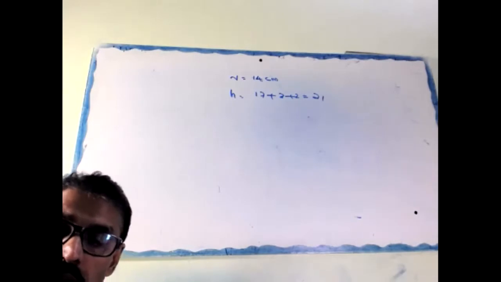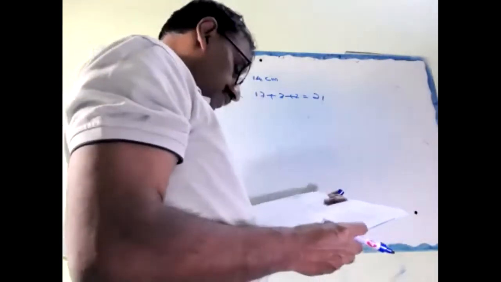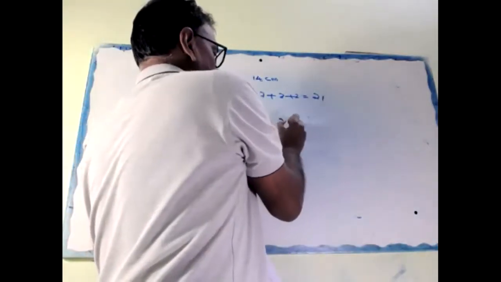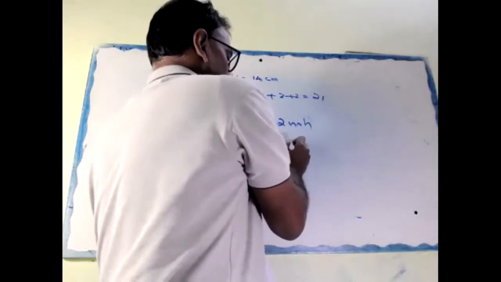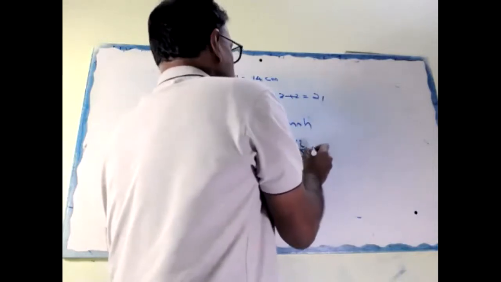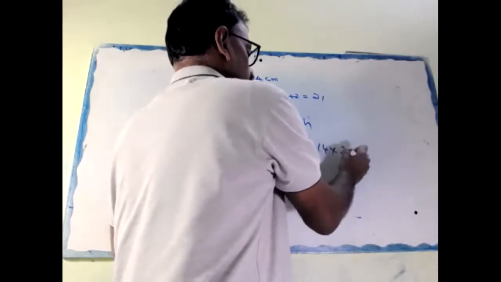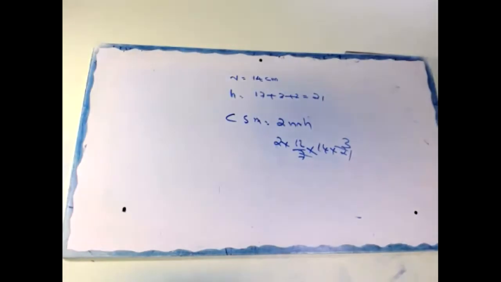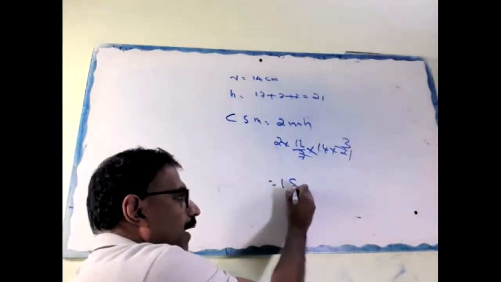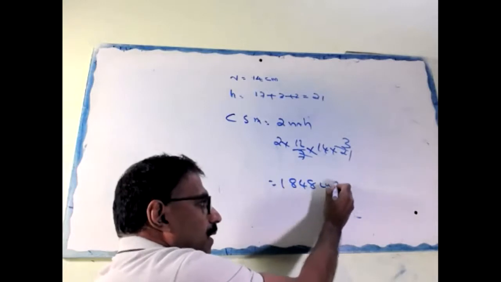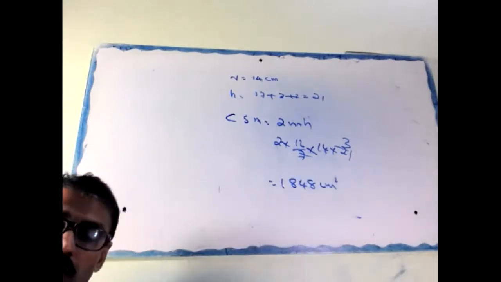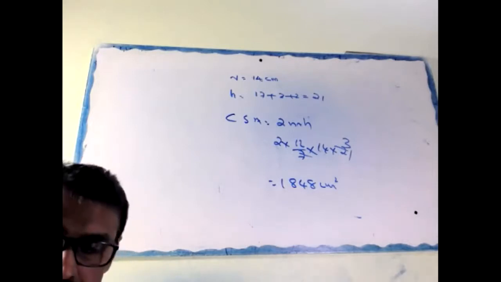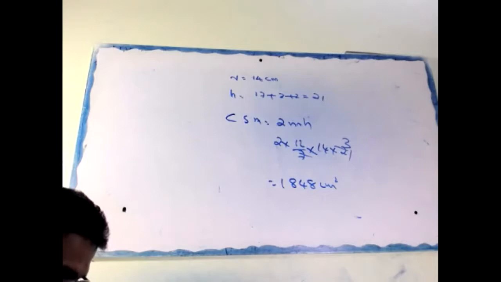Okay, then we have to find out curve surface area, right? CSA equal to 2 pi RH. 2 into 22 by 7 into R is 14 into H is 21. Cancel here. This is the curve surface area. So that is answer what? 1848 centimeter square. Okay. Now, this is the area of the lampshade. Now, how much you have to purchase?